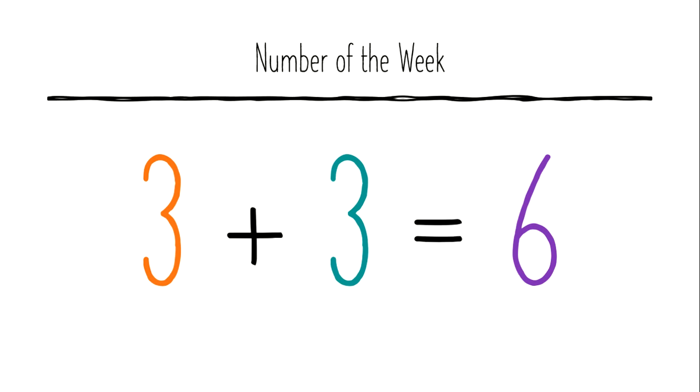So here's a little trick for you guys. If someone gives you 6 things and you have to share it with someone else, you can get 3 and the other person can get 3, and in that way it will be equal. You would have the same number of things. So 3 plus 3 equals 6. When you split 6 in half, you get 3 on one side and 3 on the other side, okay? And so that is the addition fact for the number of the week.